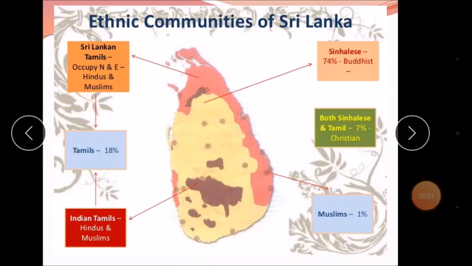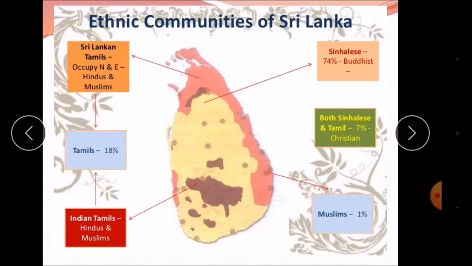The ethnic communities of Sri Lanka. The second example we are going to study in this lesson is Sri Lanka. In Sri Lanka also the ethnic composition was different and difficult. The Sinhalas were 74%. 74% of the people of Sri Lanka were speaking the Sinhala language.